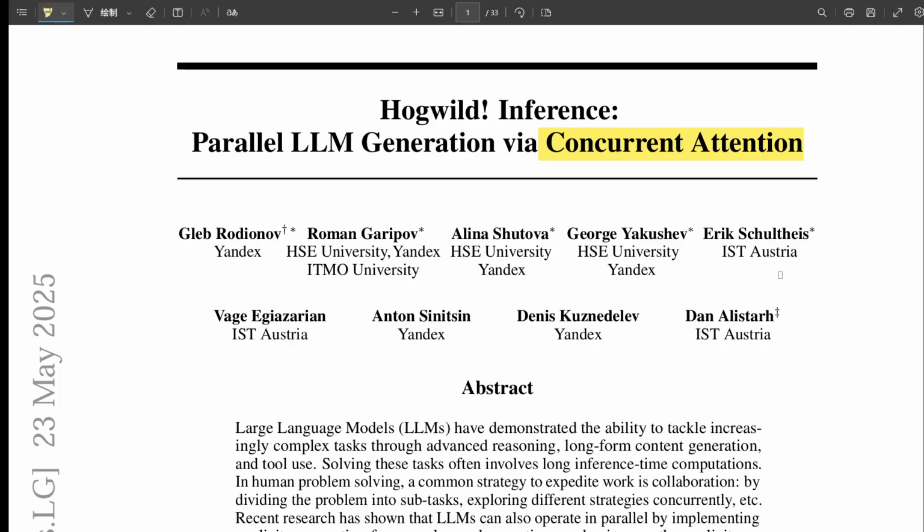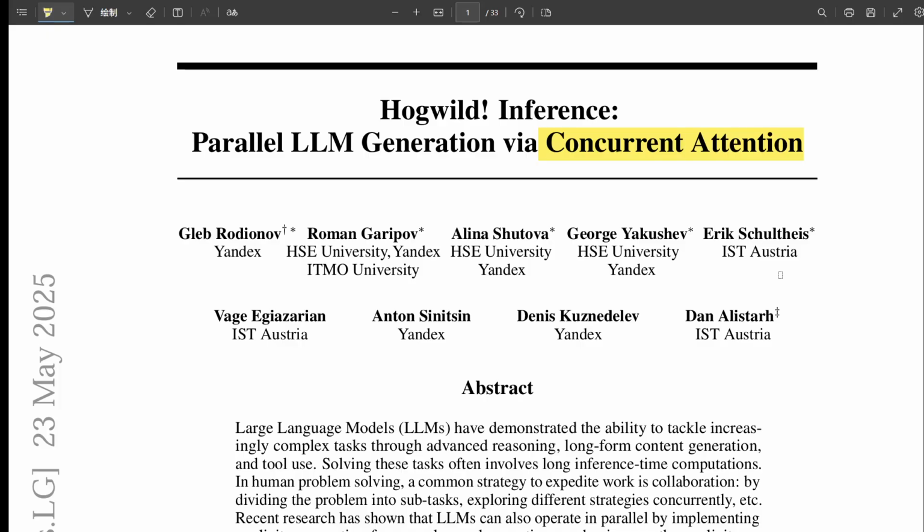Voting means tons of wasted effort, right? Everyone does the whole thing. True. And splitting tasks only works if the plan is perfect up front and nothing unexpected happens. If one worker hits a dead end or finds a shortcut, the others are basically flying blind. Because they're working in their own little silos. Precisely. There's no good way for them to share discoveries as they happen. Yeah, not like how humans collaborate. We're constantly seeing what others are doing, sharing ideas, changing plans on the fly.